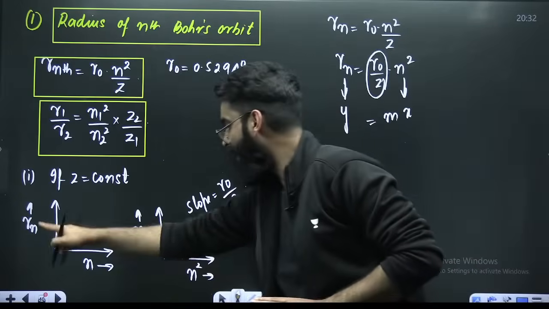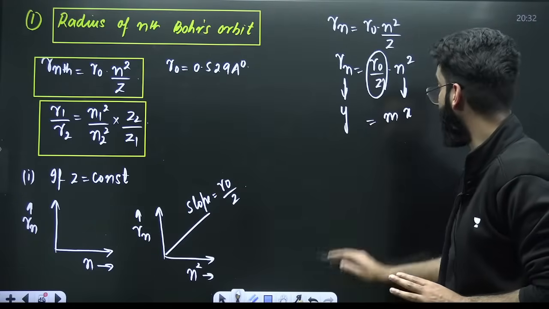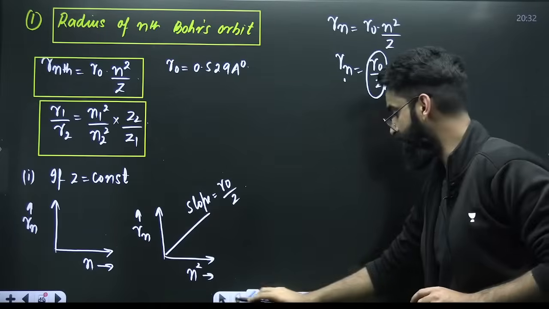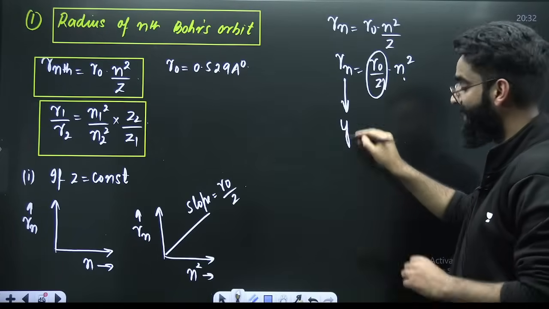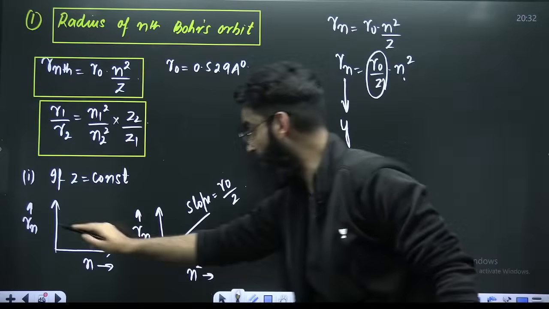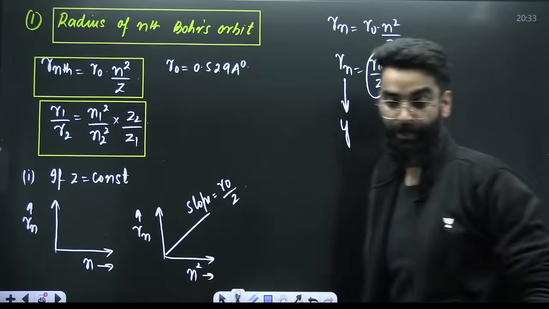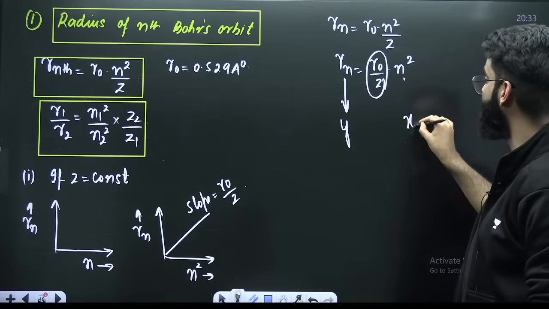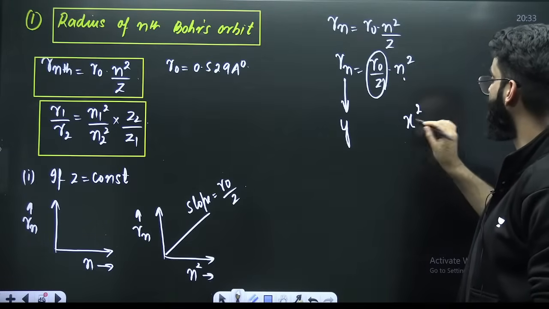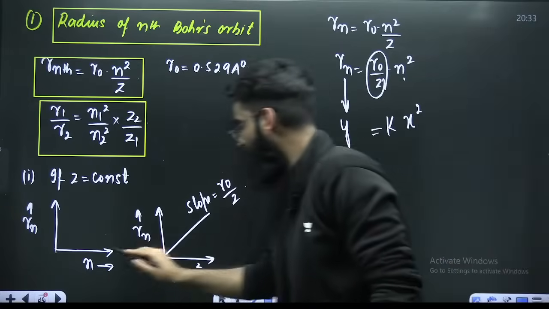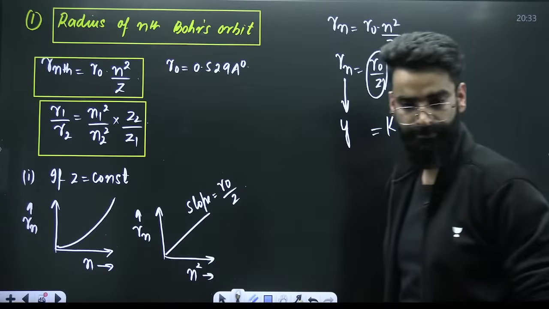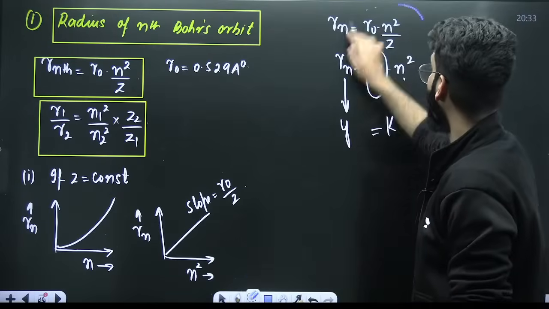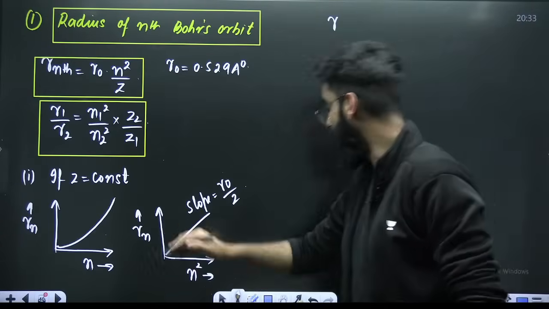Right? Now, Rn versus n. So look at this scenario again. Rn you are plotting along the y-axis, n you are plotting along the x-axis. So instead of n, I'll write x, right? So this n square, so x square. Y is equal to kx square means a parabola opening upwards. Simple, people. This was case 1 in radius.